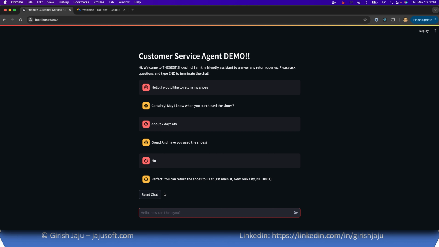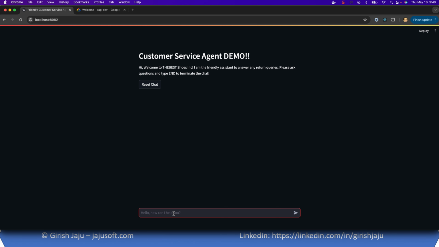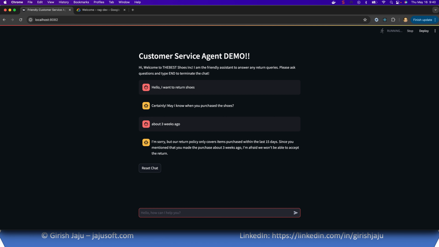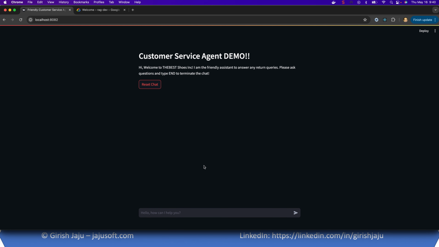So let's test a couple of negative scenarios as well. I want to return shoes, for example. Let's say about 3 weeks ago. And as expected, it says you cannot return it because this return window is only for 15 days and you cannot return it now.